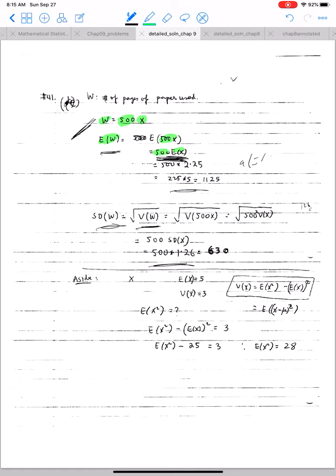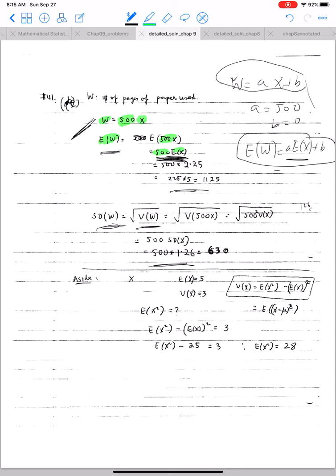Same way as above. w is equal to ax plus b, where my a is 500 and my b is 0. So the expected value of w is a times the expected value of x plus b, and since b is 0, we are just left with a times the expected value of x.